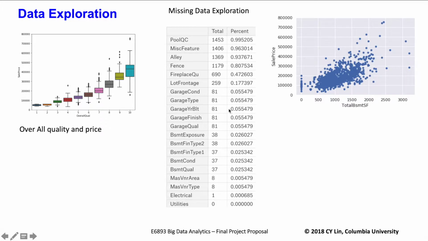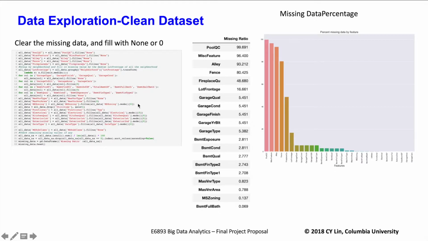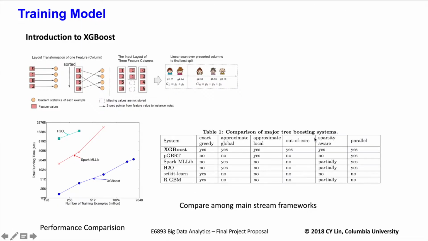Another very important process is to clean out the missing data, because missing data has a negative influence on our prediction accuracy. So we can see the pool data has a very large percentage of missing values. And this is our process of cleaning the data set. We can draw a graph to show the missing data percentage.